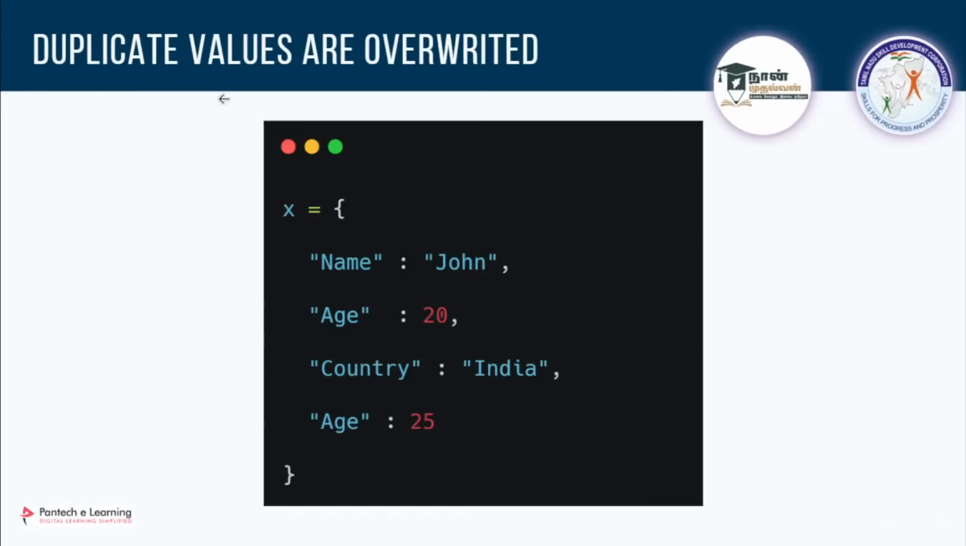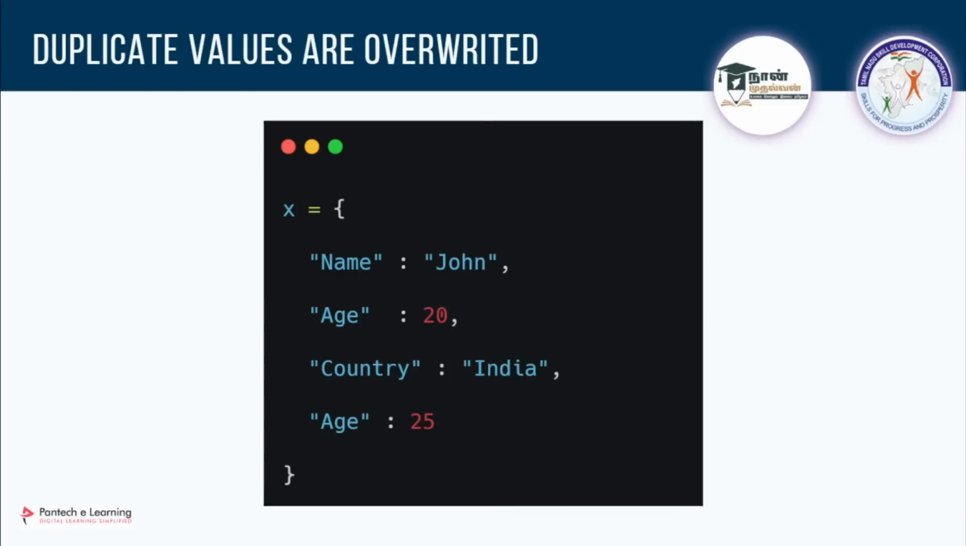So what will happen if you have a duplicate value? I'll ask you a question now. What will happen when you have a duplicate value in a set? We have seen about sets, right? What will happen if you have a duplicate value? Only the unique values will be kept. That is in the case of a set.